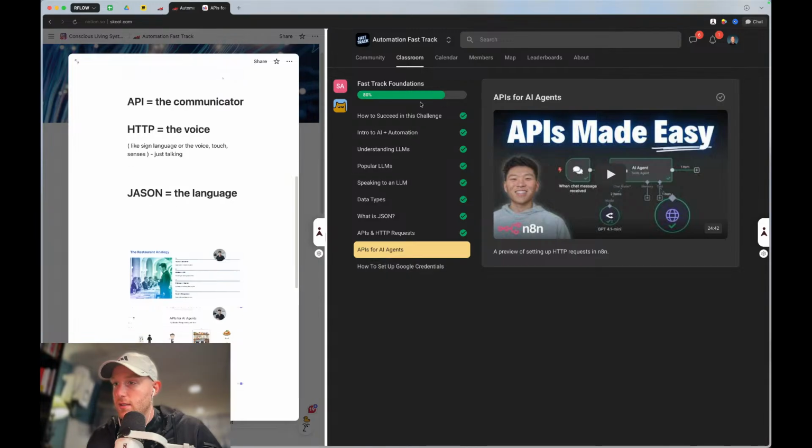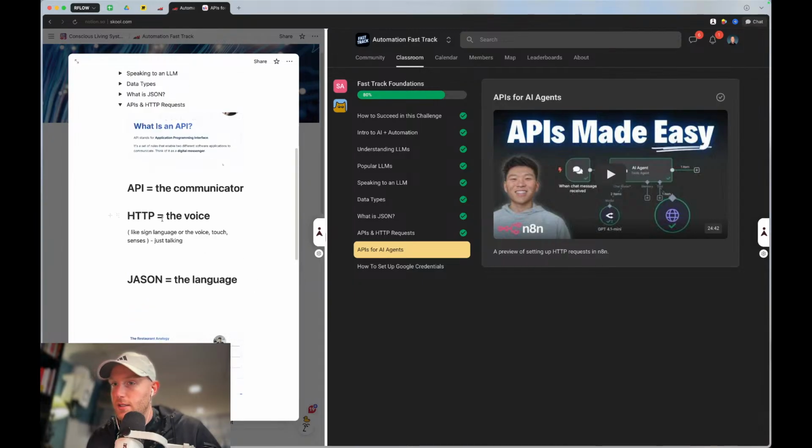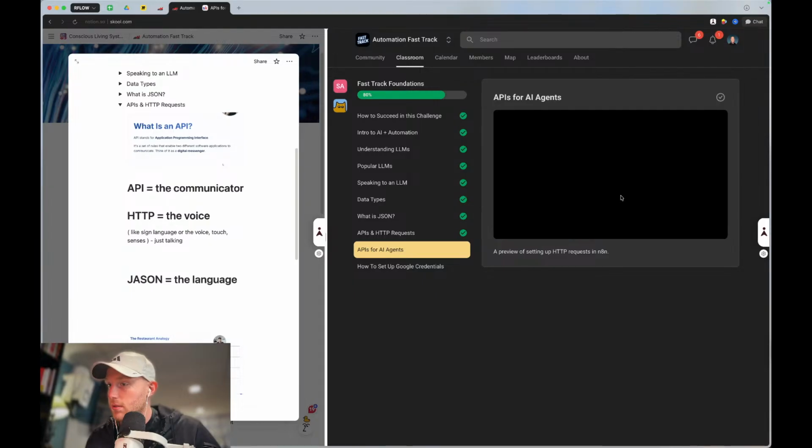Now I think he put this in a very linear format. Like, okay, this is very well handpicked on what needs to be done. So let's see. If HTTP is the voice, let's kind of see. This is him going to be on the n8n platform. So let's see what this one's all about.